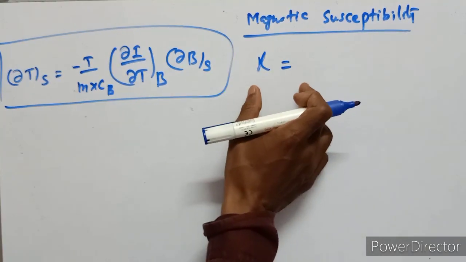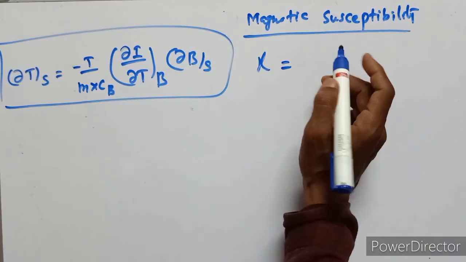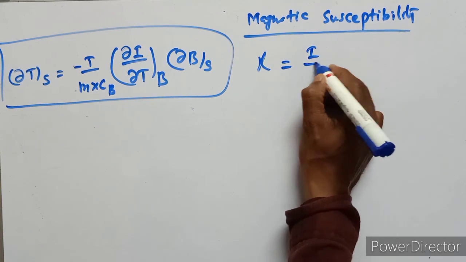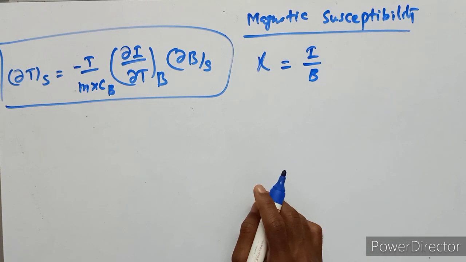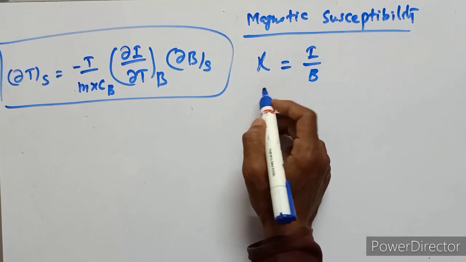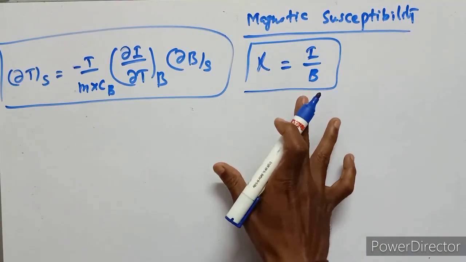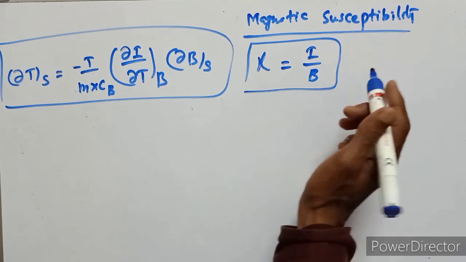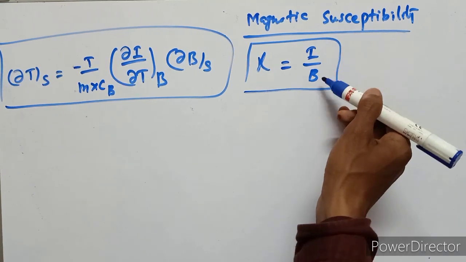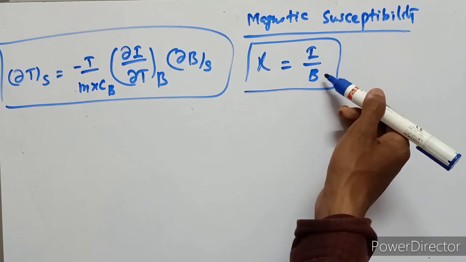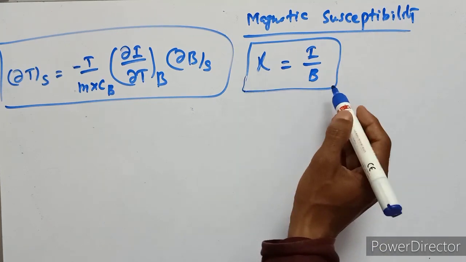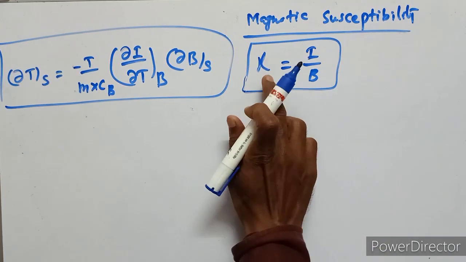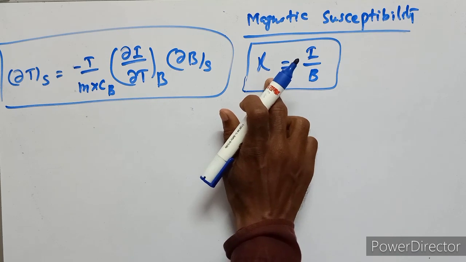Psi is equal to the ratio of intensity of magnetic field and magnetic field strength. The magnetic susceptibility is defined as the ratio of intensity of magnetic field and magnetic field strength. This is the general equation of psi, that is the susceptibility.